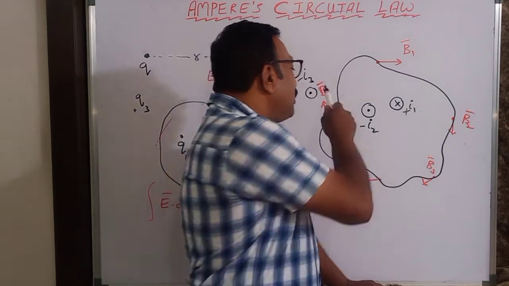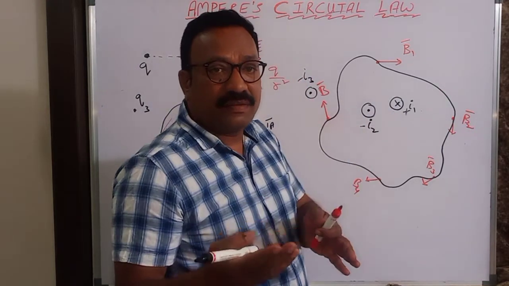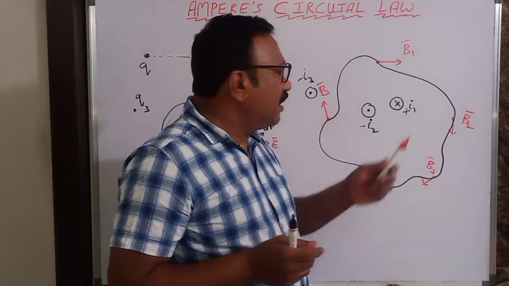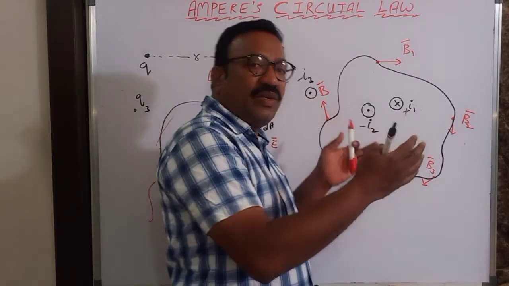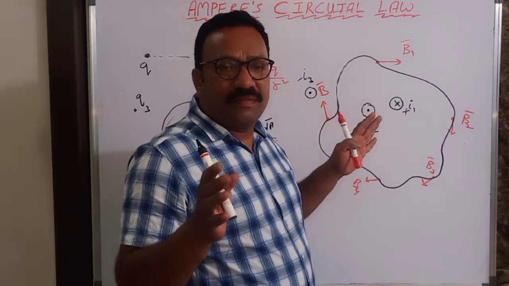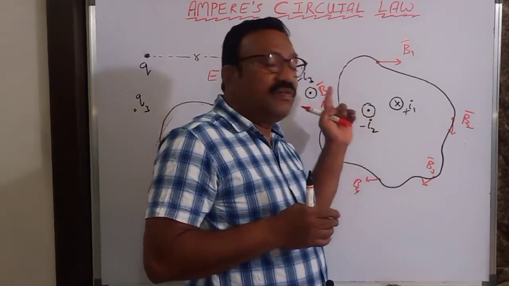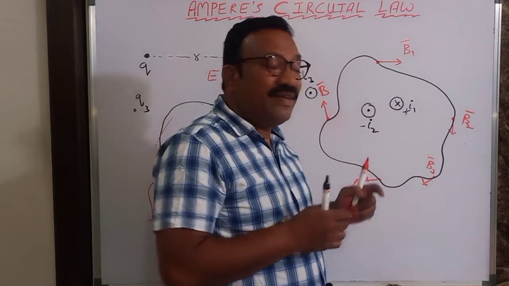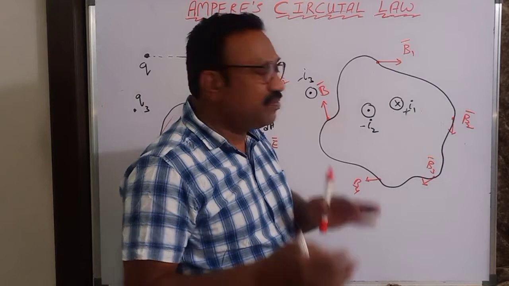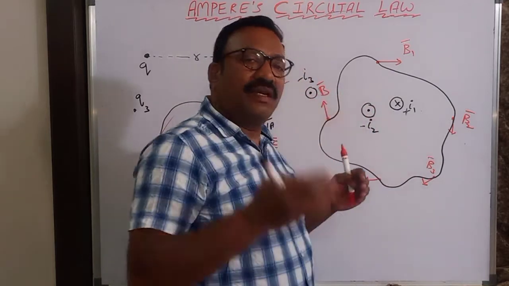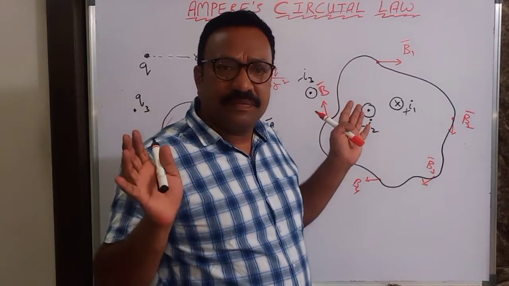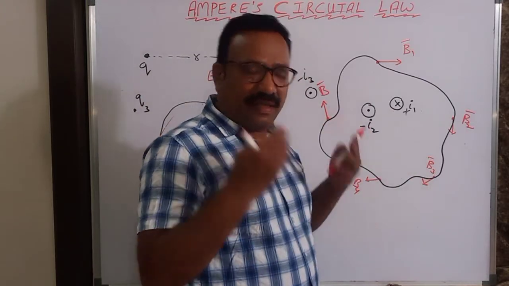If all three conductors' currents are coming outward, don't put a negative sign, take them positive only. If all three conductors' currents are going inward, take all three currents positive only. So if the currents flowing in these wires are all outward, take I1, I2, I3 positive. If all the currents are inward, take I1, I2, I3 as positive. In both cases positive only. If only one current carrying conductor is there, take current positive.